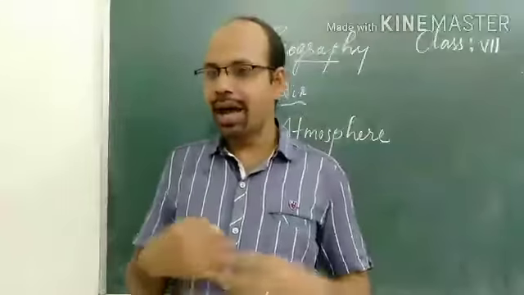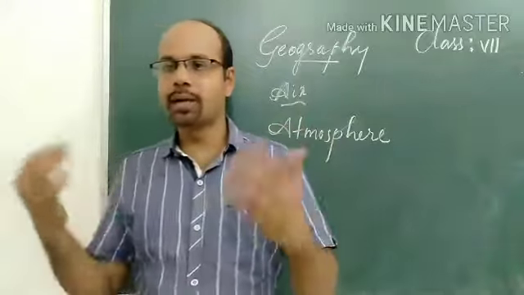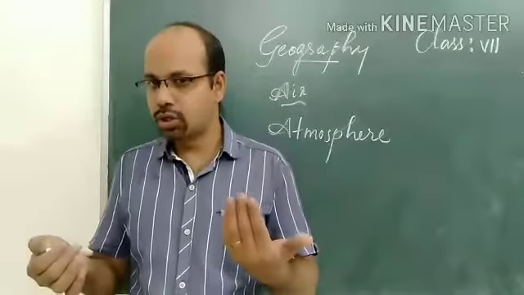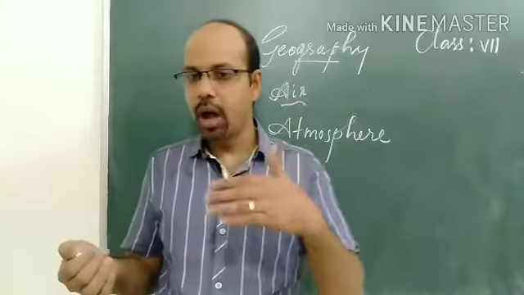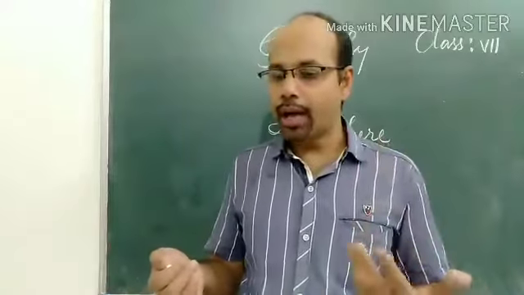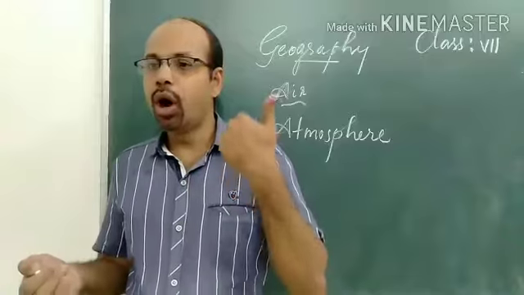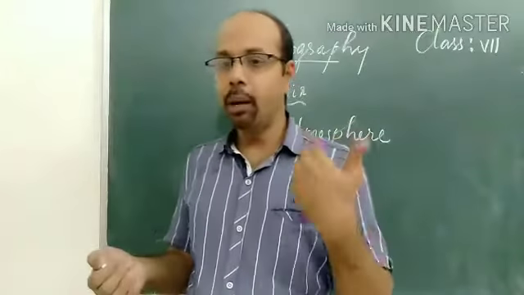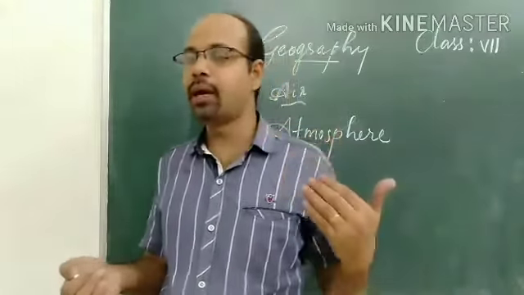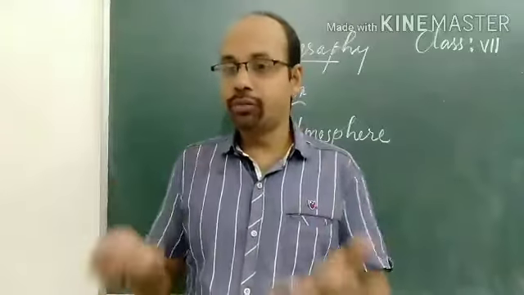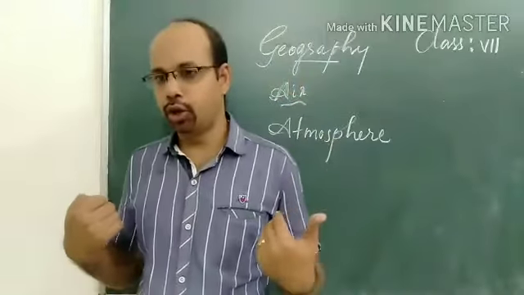Carbon dioxide is another important gas. Green plants use carbon dioxide to make their food and release oxygen. So carbon dioxide is another important gas which is taken in by the plants for making food, and they let out oxygen which is useful for human beings also.